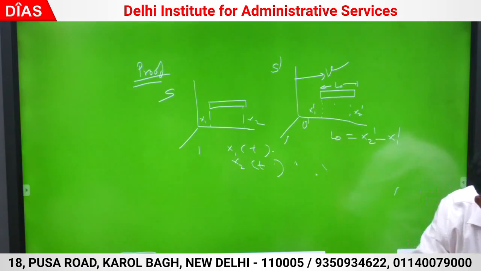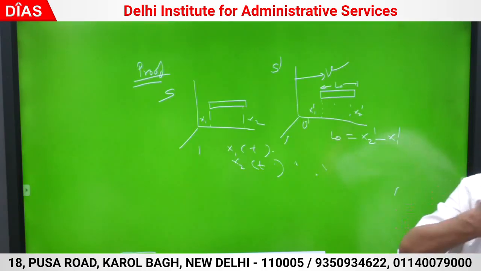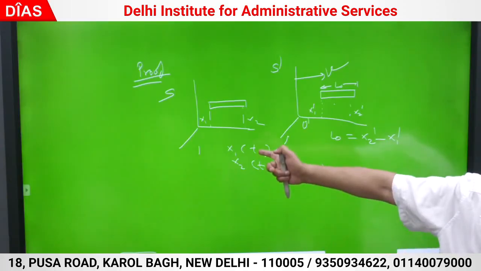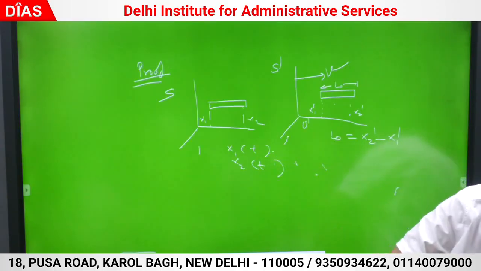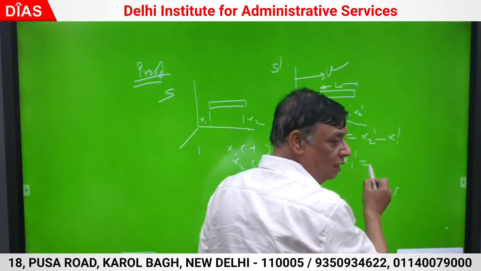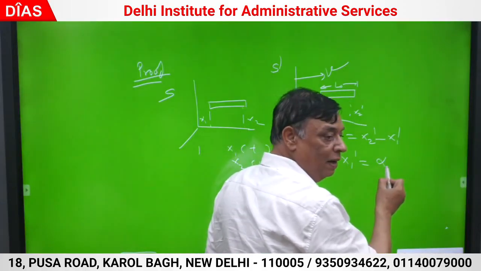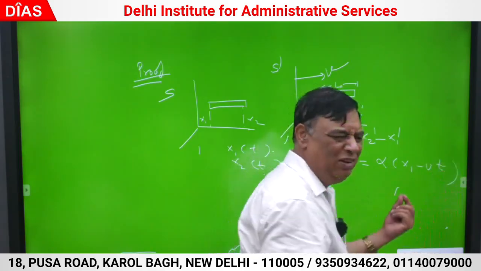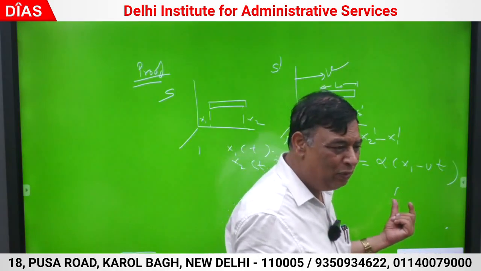Correct? So I have to invoke the Lorentz transforms. I generated x1 dash because I am measuring x1 at t and x2 also at t. What is x1 dash? x1 dash is alpha times x1 minus vt. I need not write the value of alpha all the time, you know.